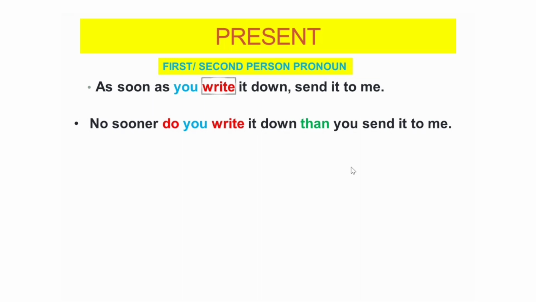So here, the word write is in the present tense. Therefore, you are going to use the word do, not did. Not did, which is in the past. Do, the present form. And then you have to put the pronoun you, and here the base form of the word write. And then you're going to put the word then.